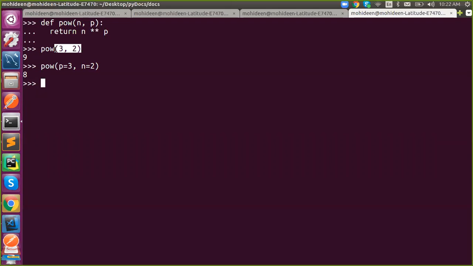Clear? For positional, we don't need to pass anything; just send as it is by default. Depending on position, it will be allocated. But for keyword, we have to specify. Got it? Yes, thank you.